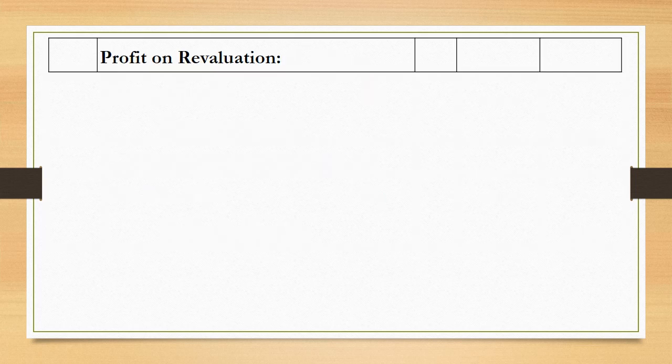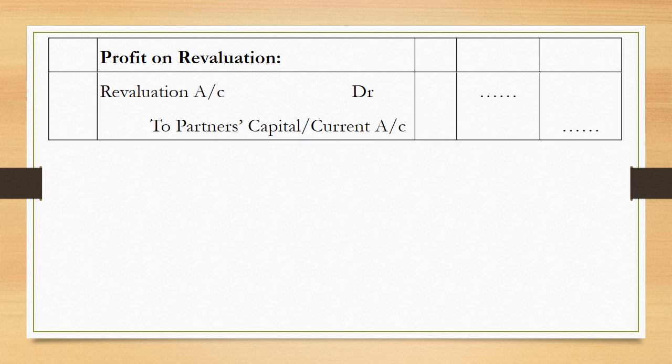Profit on revaluation. When all the adjustments are done, we need to close revaluation account, and if the credit total exceeds the debit total, the difference will be a profit. Profit has to be credited to partners. So the entry required is revaluation account debited to partners' capital or current account.